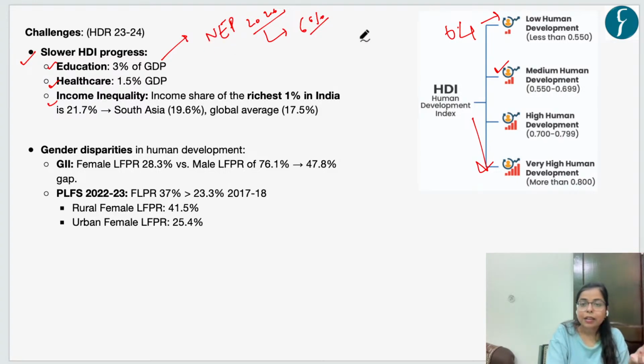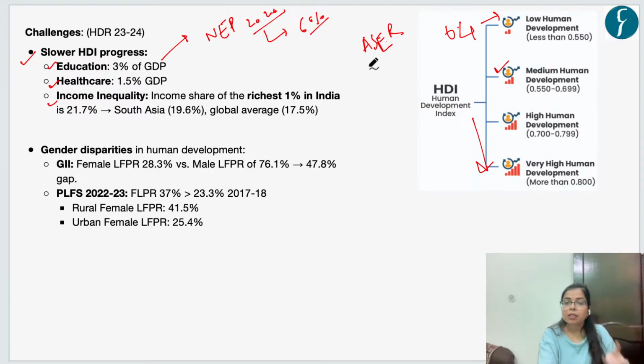There are also certain other challenges in the education sector: there is a low gross enrollment rate, there is a high dropout rate. Okay, there are concerns regarding the quality of education. For example, the ASER report, the latest report, was launched in January this year. ASER is the Annual State of Education Report, released by Pratham Foundation, and it primarily deals with the quality of education in rural areas, right?